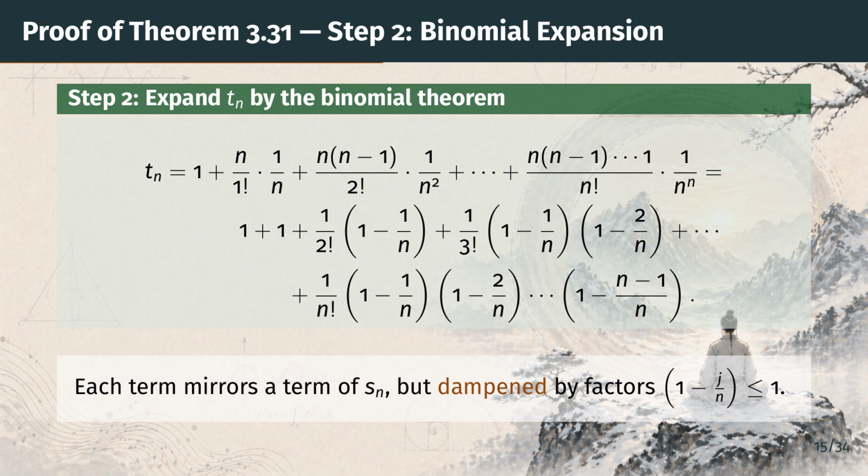Term by term, it mirrors the partial sum s sub n, the very same 1 over k factorial appearing, except each term is now dampened by those factors 1 minus j over n, every one of which is positive, and at most 1. So each term of t sub n is a shrunken copy of the matching term of s sub n. Let's exploit that comparison next.